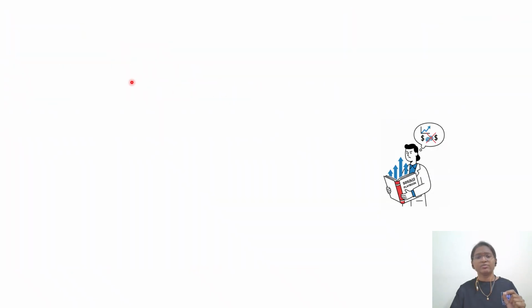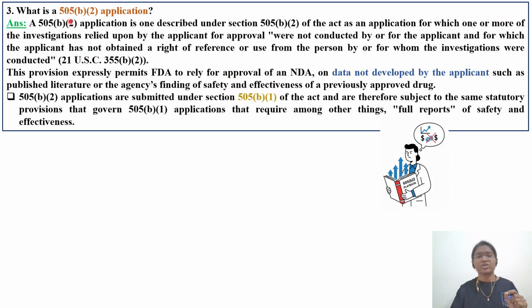Okay, so we'll see the next question. The next question is what is a 505(b)(2) application? A 505(b)(2) application is one described under 505(b)(2) of the Act: an application for which one or more of the investigations relied upon by the applicant for approval were not conducted by or for the applicant, and for which the applicant has not obtained a right of reference or use from the person by or for whom the investigations were conducted.